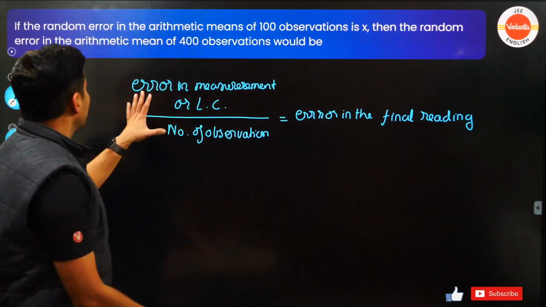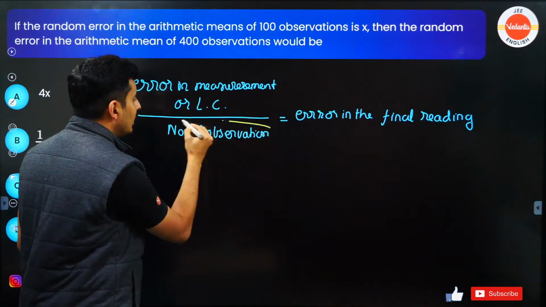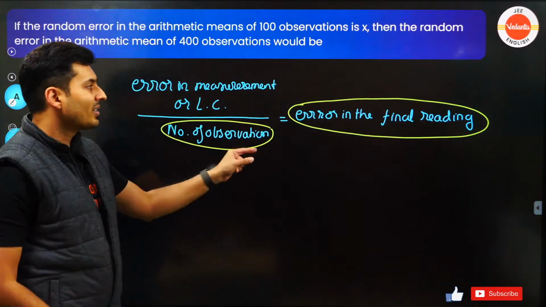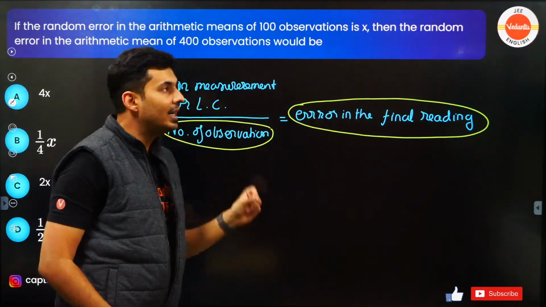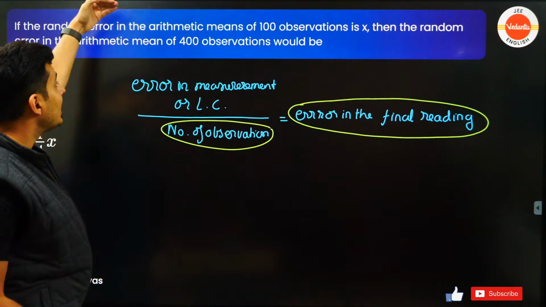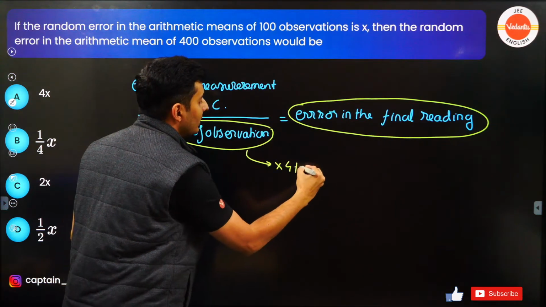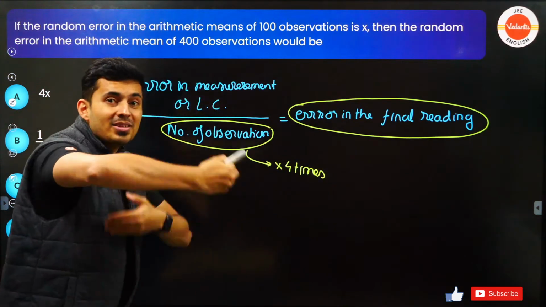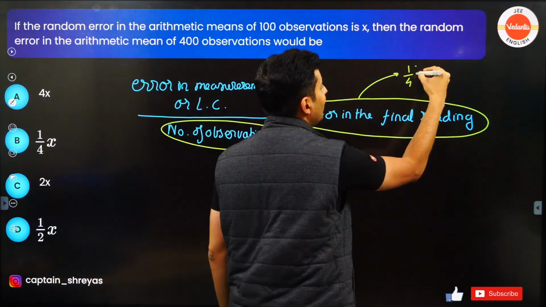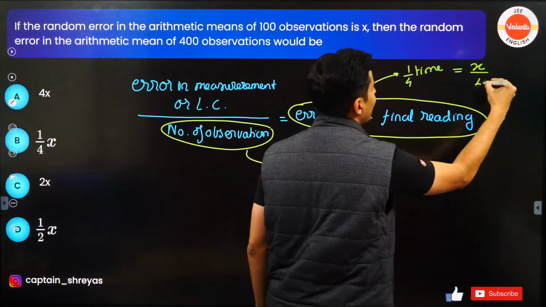So you can see that the number of observations is inversely proportional to the error in the final reading. When you make the observations 4 times, the error will become 1/4 time. So the final answer will be x by 4.